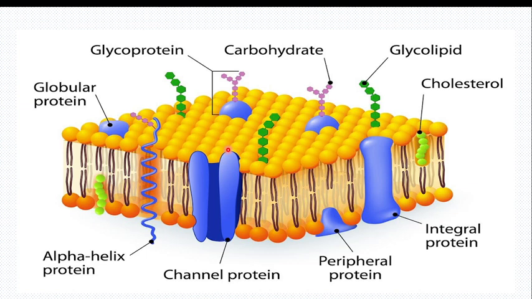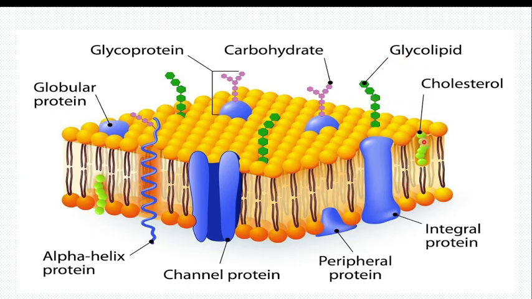This is another part of the cell membrane for more understanding. This is integral protein, or intrinsic protein. This is peripheral or extrinsic protein, which is on the outside. This one which has a channel, a pore, where materials enter, is called a channel protein. Now this is a protein with glucose, called glycoprotein. And this is glucose on a lipid, which I call glycolipid.